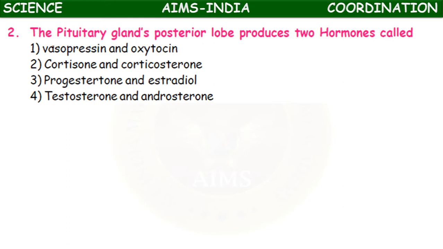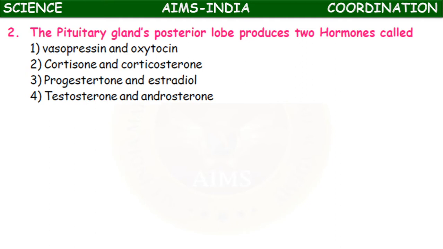Progesterone and estradiol. Testosterone and androsterone. Actually, the pituitary gland is the pea-shaped gland located at the base of the brain. It is considered the master gland as it secretes many hormones to regulate the organs as well as other glands.